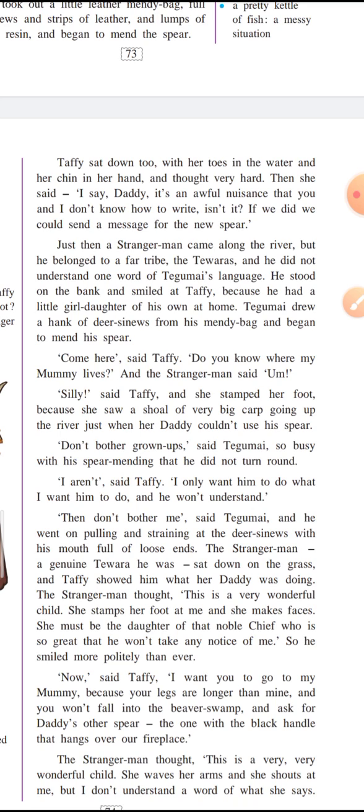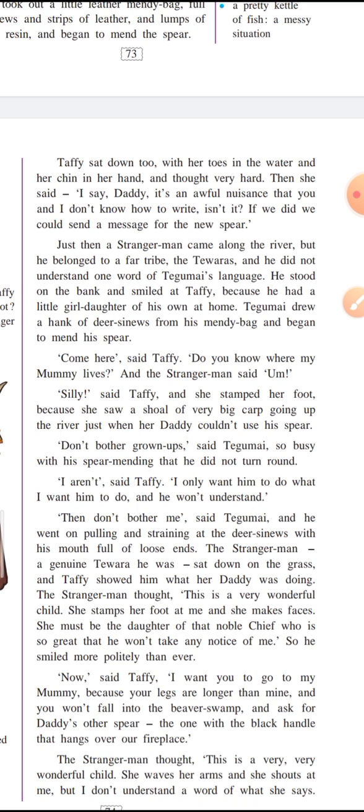Children, this is an example of a question tag. You can see that "it's an awful nuisance that you and I don't know how to write" is a positive sentence, so the question tag added is negative: "isn't it?", "is not it". So she asks a question to her father, and she doesn't really expect any answer which will contradict her statement. She says that it is really a nuisance, isn't it?